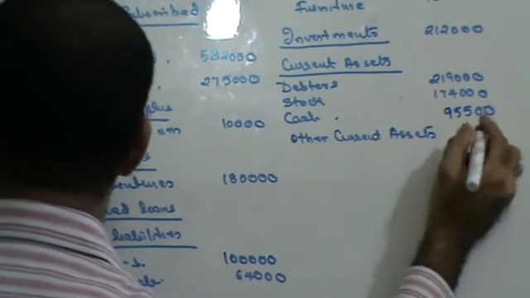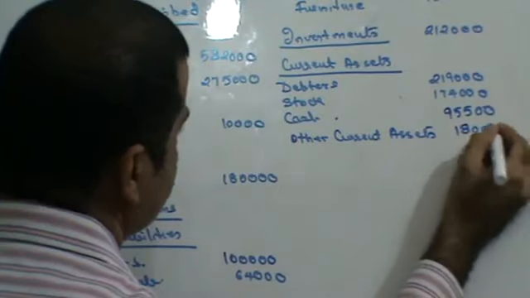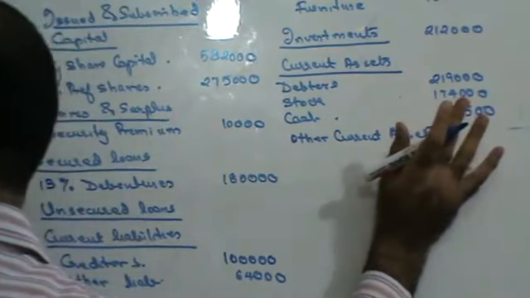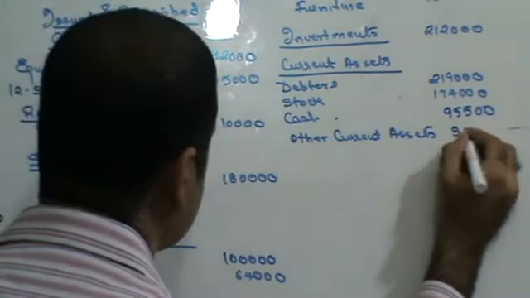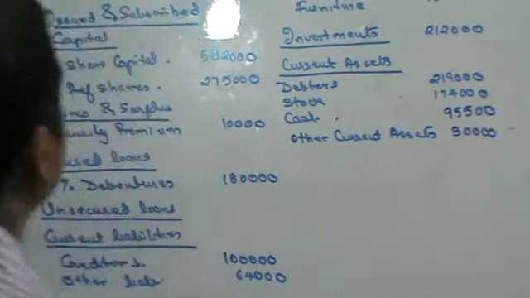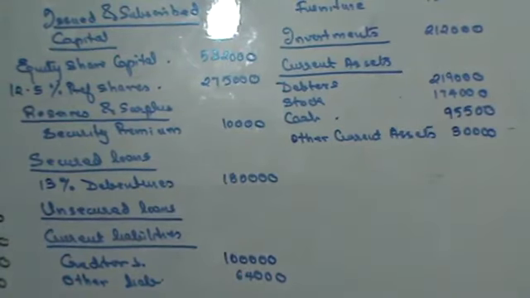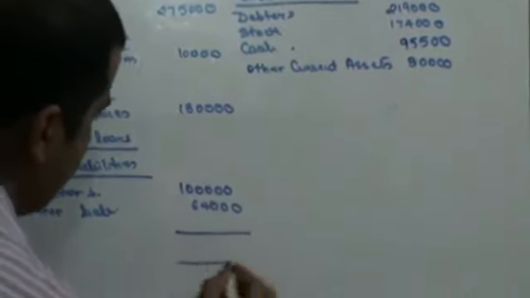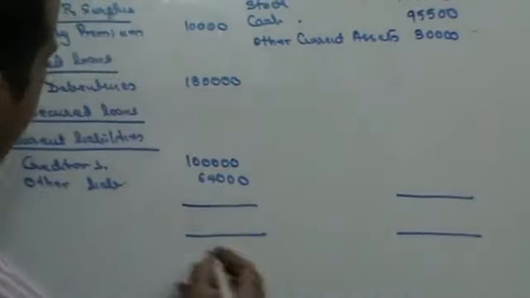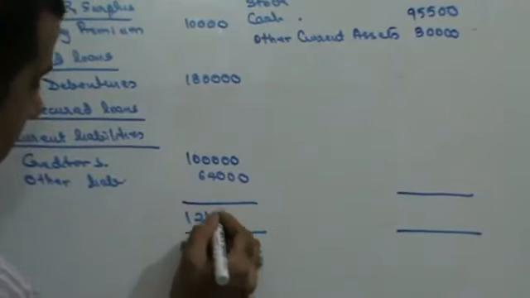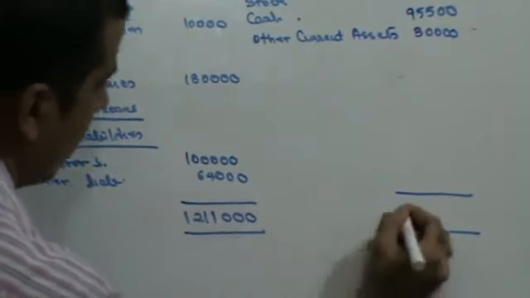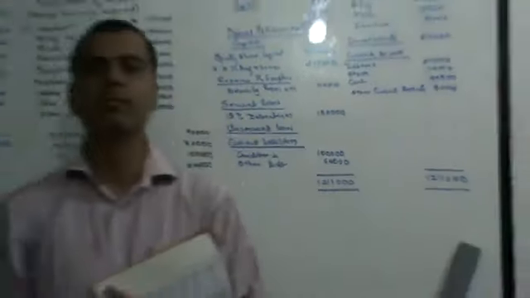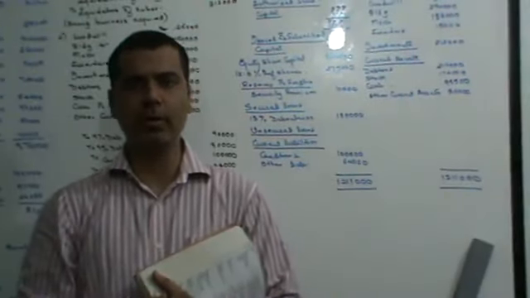Other current assets is not 1,80,000, is 30,000. Right? So we have recorded all the entries. Let's try tallying the balance sheet, please. 1,21,100. Right? This finishes the sum. We'll stop this here for the day. Thank you very much.